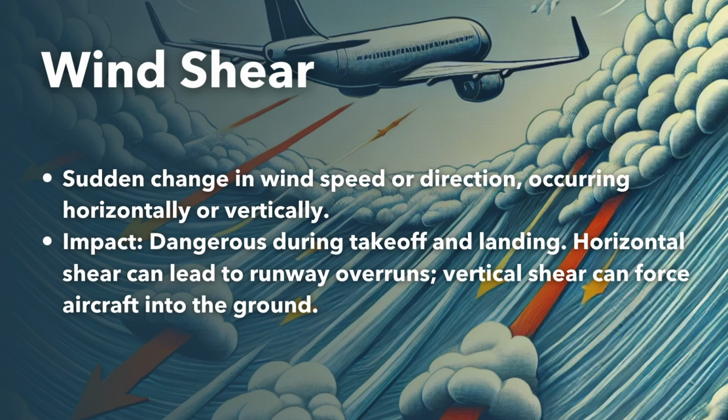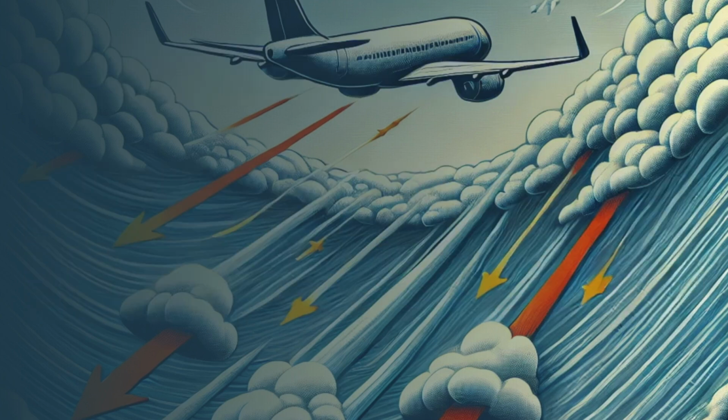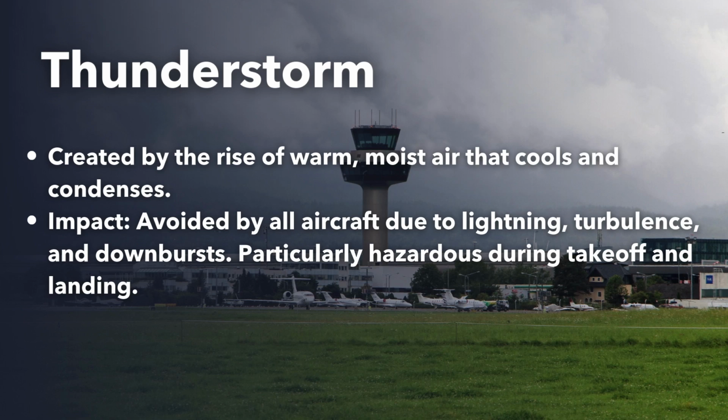Wind shear, a sudden change in wind speed or direction, is especially dangerous during takeoff and landing when an aircraft is closest to the ground and has limited time to recover. Horizontal wind shear can switch headwinds to tailwinds, potentially causing a runway overrun during landing. Vertical wind shear can force the aircraft downward during takeoff, overpowering the pilot's ability to climb and resulting in a crash.